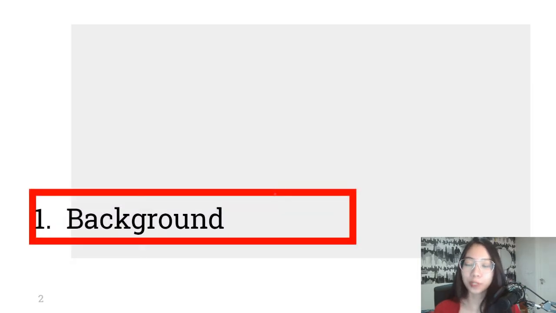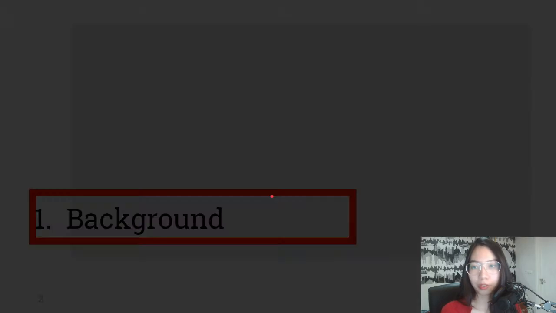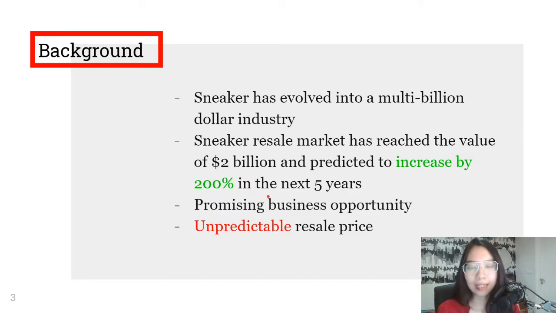Now we're going to the first part of our paper, which is background. In the present day, the sneaker industry has evolved from a basic wardrobe necessity into a multi-billion-dollar industry, with a value of $55 billion by the year 2015. The sneaker resale market itself has reached $2 billion, and it is predicted to increase by 200% in the next 5 years.